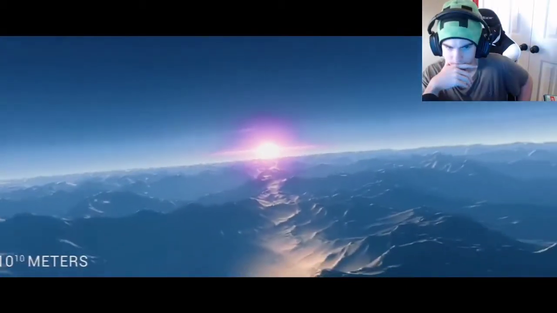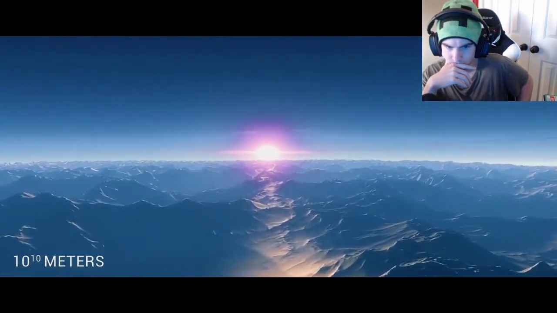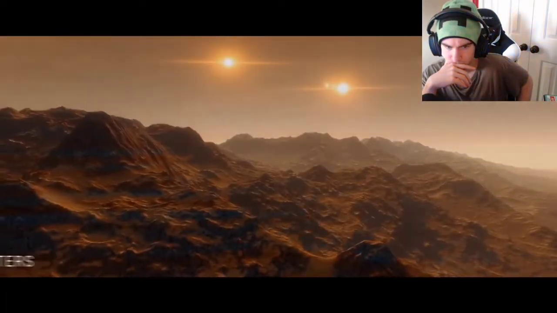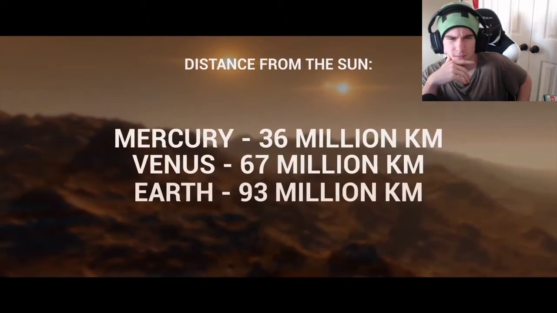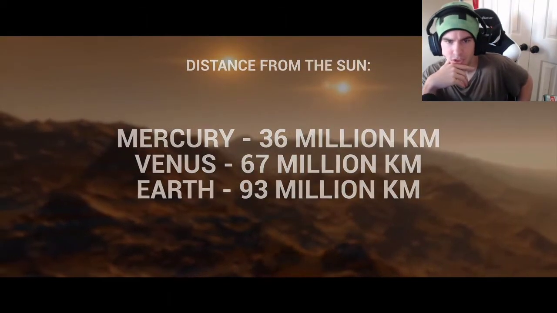At 10 powers of 10, we come across the orbits of Mercury, Venus, and Earth, ranging from 36 million kilometers from the Sun all the way to 93 million kilometers.